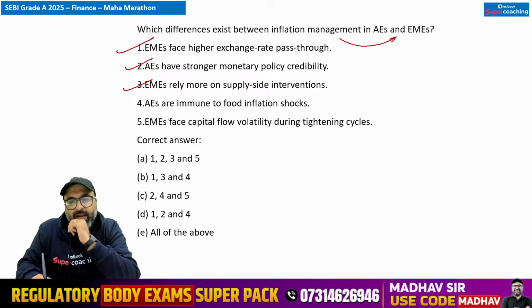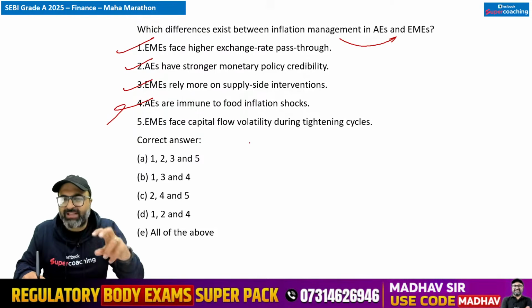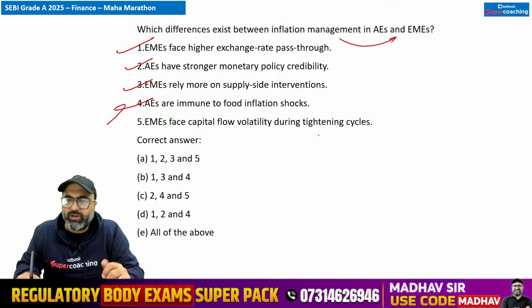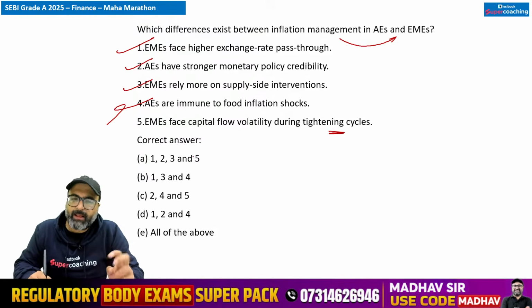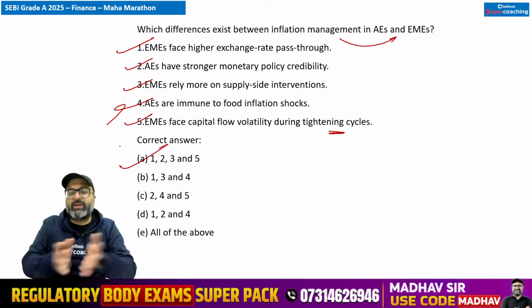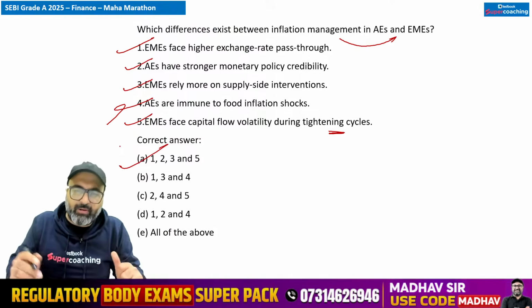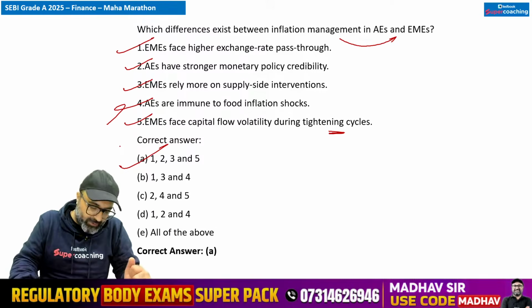Emerging economies rely more on supply side intervention. Correct. Advanced economies are immune to food inflation shocks. नहीं sir, they are also impacted to food inflation. Emerging economies face capital flow volatility during tightening cycles. हाँ, capital flow volatility तो होगा. When you will be going with tightening cycles, you will be decreasing money supply in the market. So capital flow impact hoga. So answer is going to be A option.